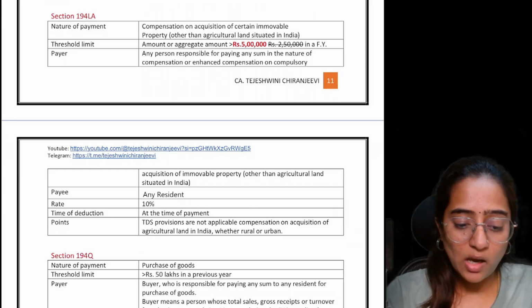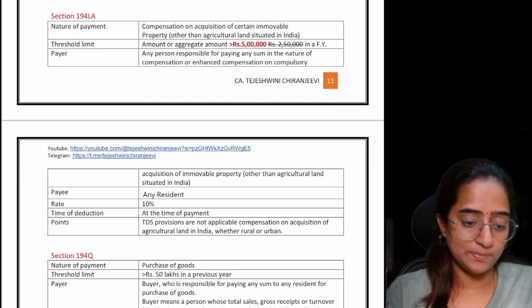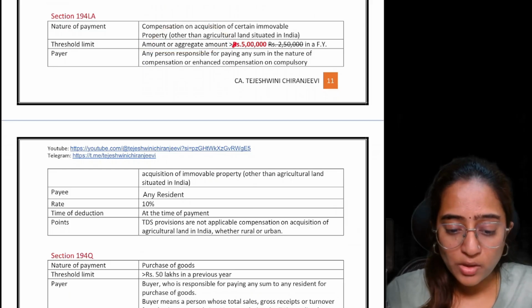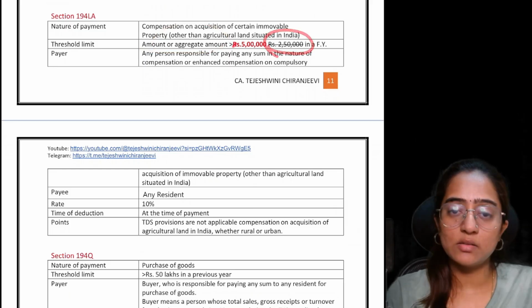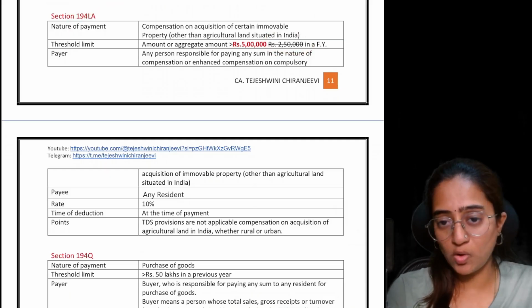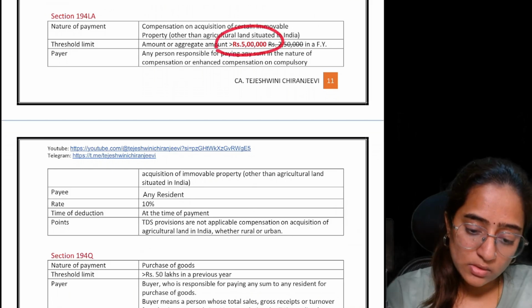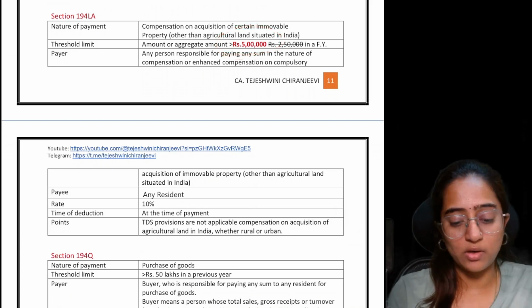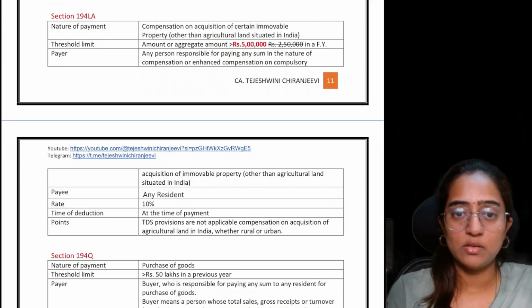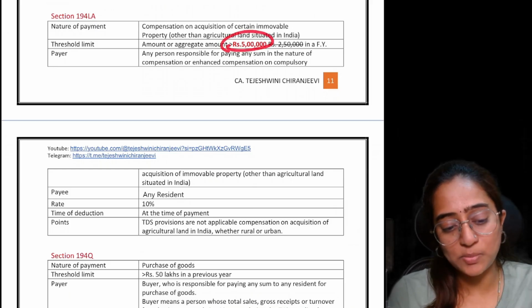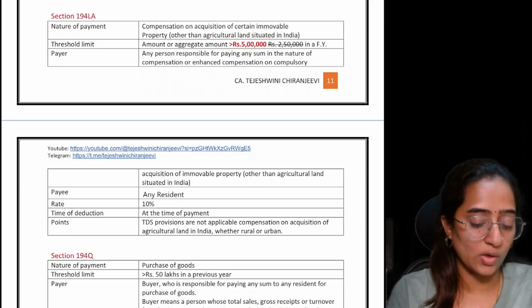Earlier, if the aggregate amount was greater than 2,50,000, section 194LA was applicable. Now, only if it is greater than 5 lakh rupees is it applicable. If it is less than 5 lakh rupees, section 194LA is not applicable.